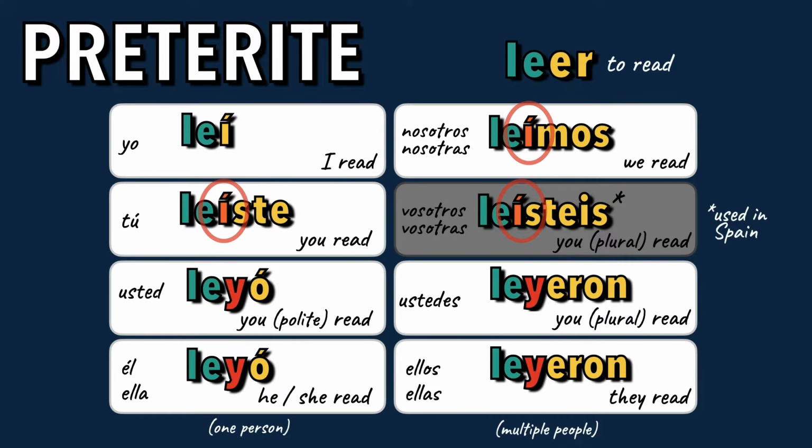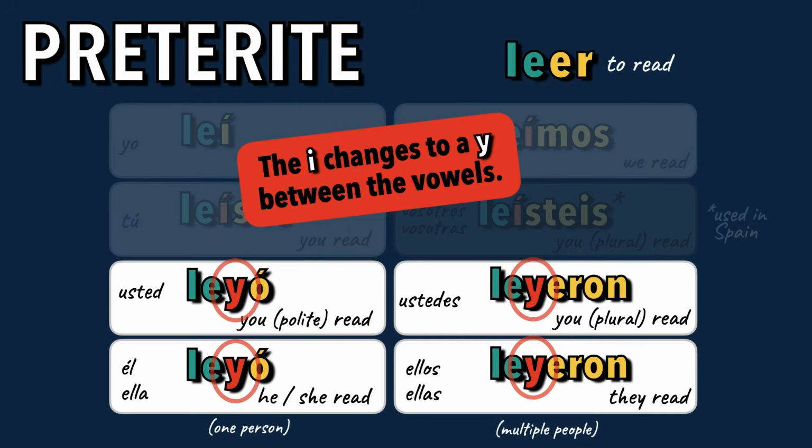This is to make sure the I is pronounced separately from the E. Then we also have a Y appear where it would have been EIO and EIE. I like to remember that the I is a little shy between vowels and turns into a Y. So I call these shy Y verbs. This is just a spelling change since the Y normally sounds like an I in Spanish.